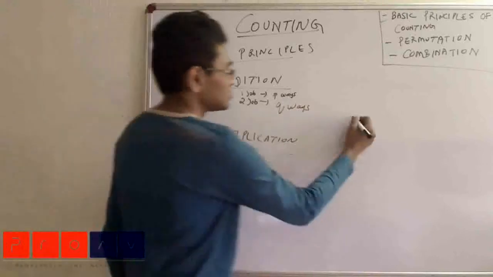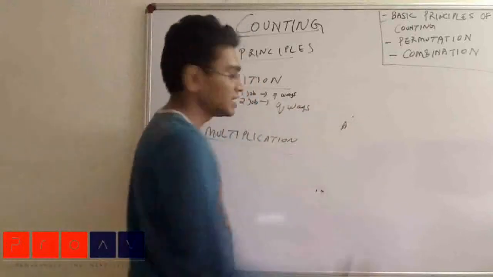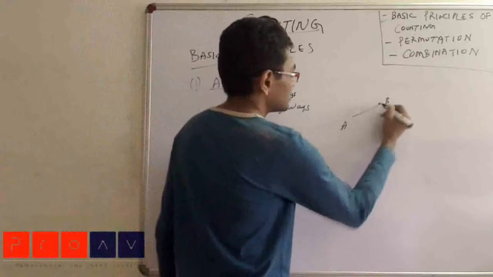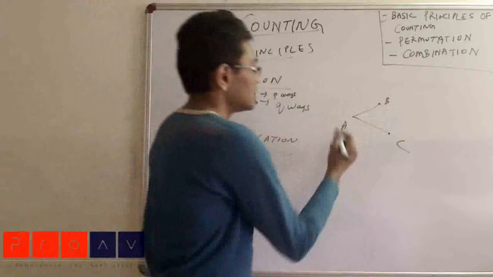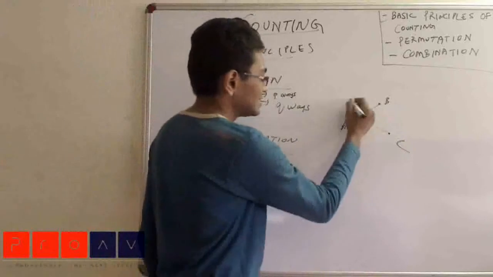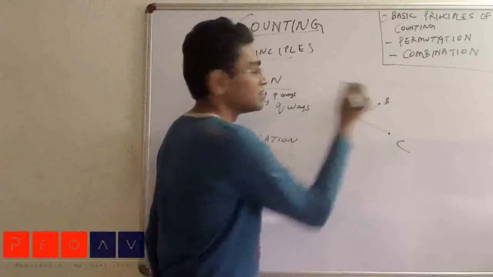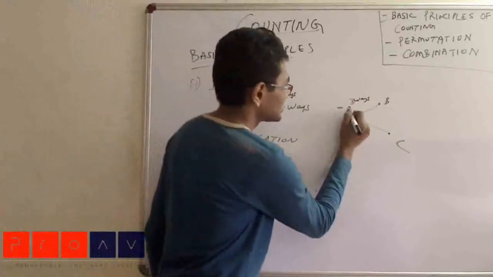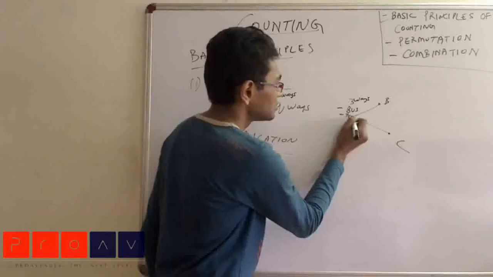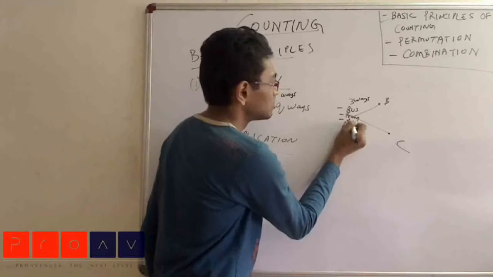For example, let us take a simple example. Here is place A. The job 1 is to go to place B from A to B. And I say that there are 3 ways available with me. I can go from A to B via bus, train or auto.